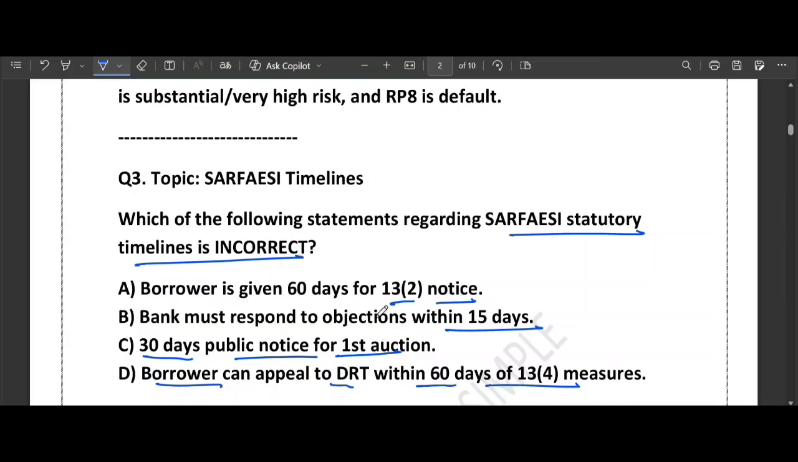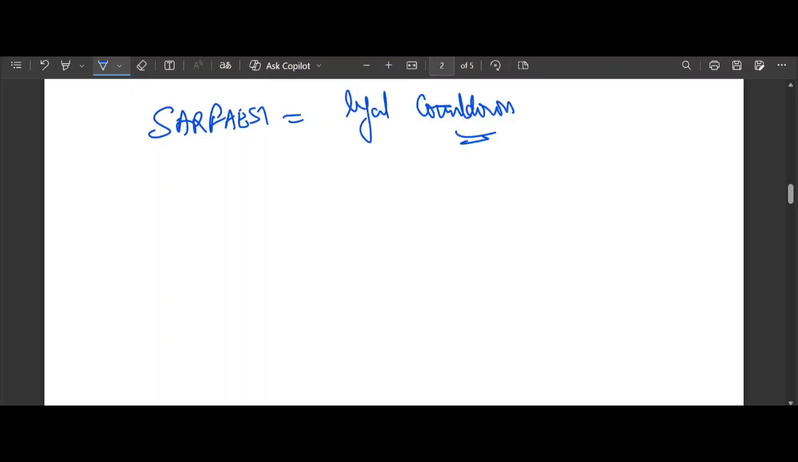Back to this question. You can think of this SARFAESI as a kind of legal countdown that a bank uses to recover money when a borrower stops paying. It's like a referee in a boxing match. So what is the first step? The first step is the warning. The bank gives the borrower a 60-day notice to pay up. This is the Section 13(2) notice.